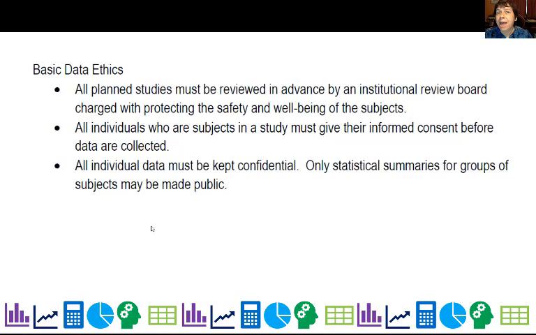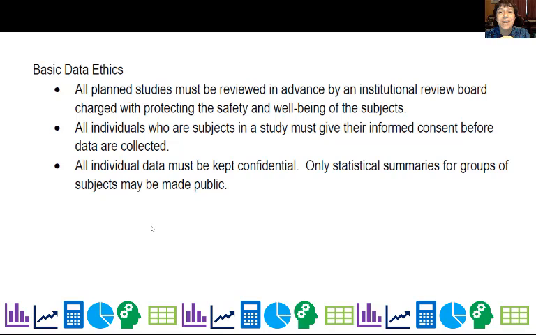That said, there are basic data ethics for experiments. First of all, if we involve humans of any type, they have to be reviewed in advance by an institutional review board. Okay, now there's not some central group, but universities and organizations all have their review boards. There must be informed consent before data is collected. There's actually a great House episode on informed consent. I think that's the name of the episode. So watch that one if you get a chance.